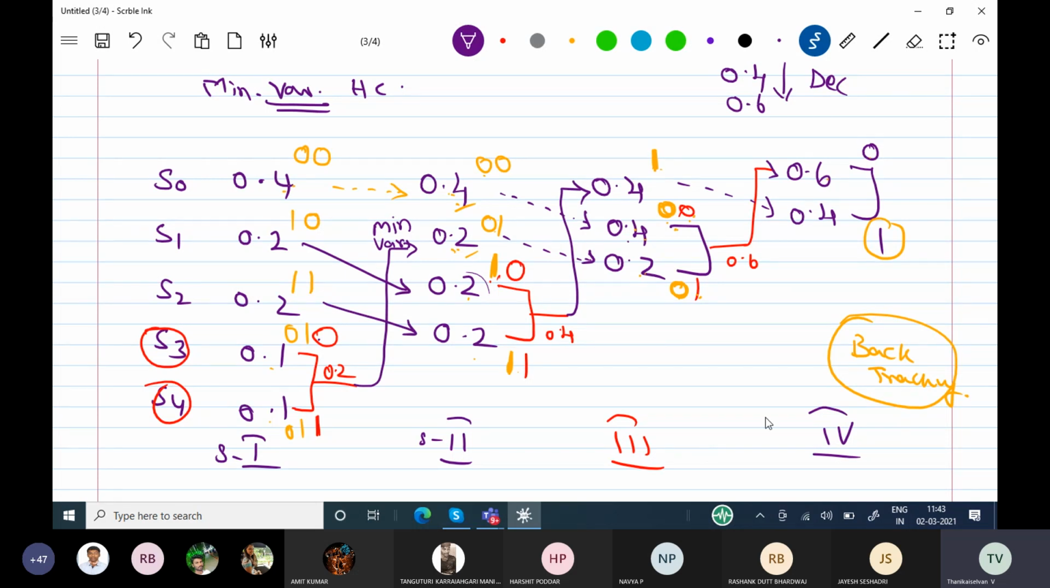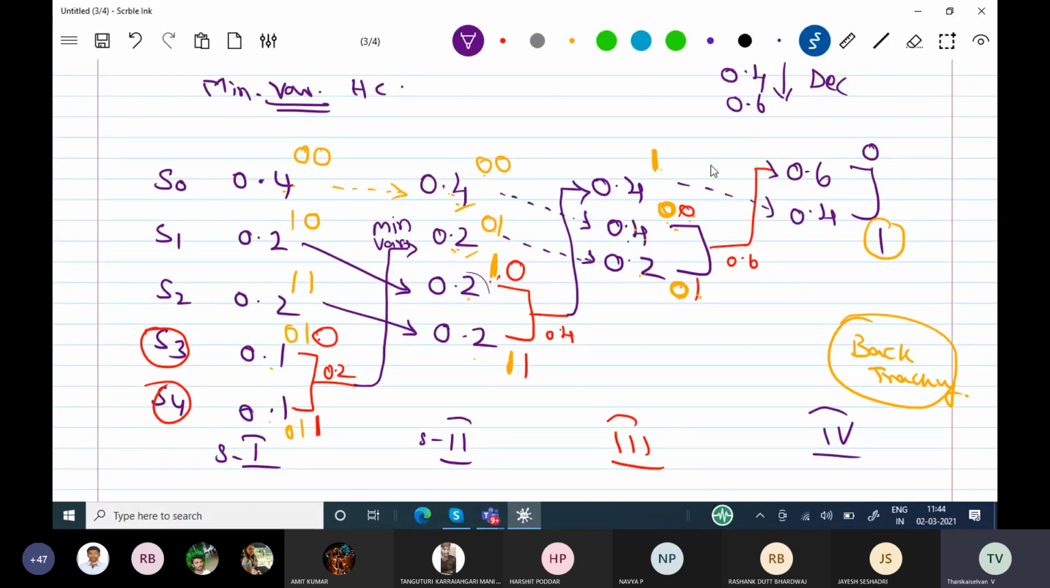You see this? The backtracking, once again I am teaching. First I will be taking this 0.4. This one will be going back. This one is the binary code which is assigned for this 0.4. This 0.4 is coming from the third stage, so the corresponding binary number is going. You see the yellow color here.